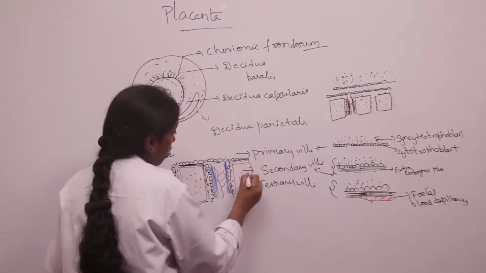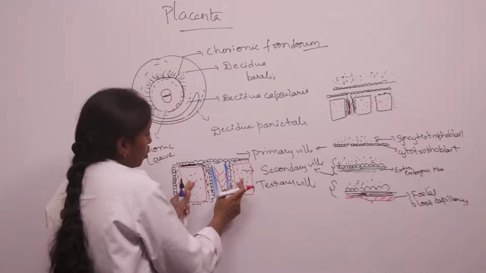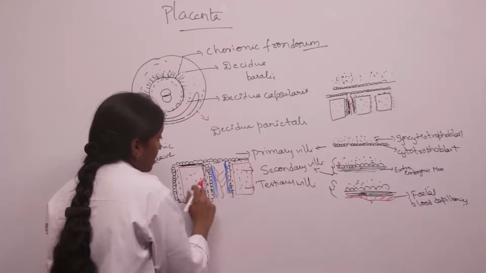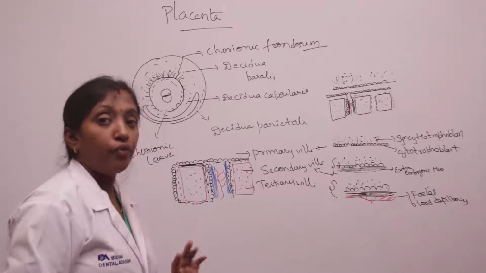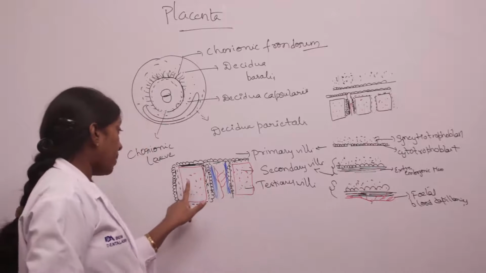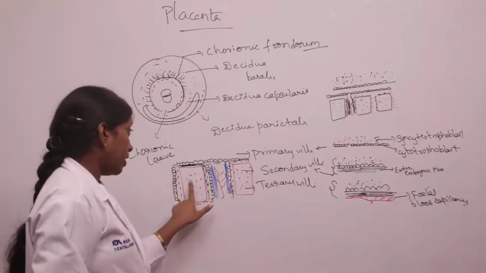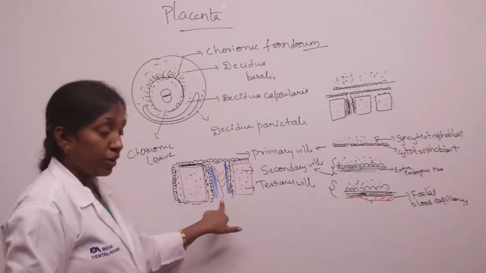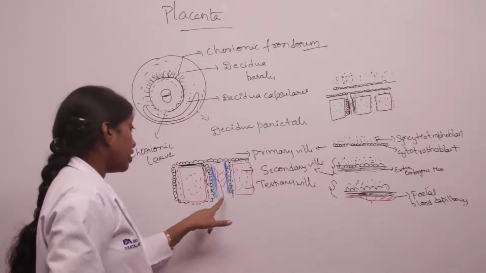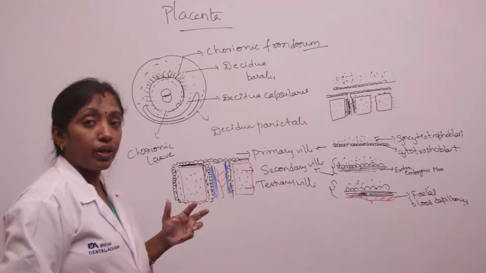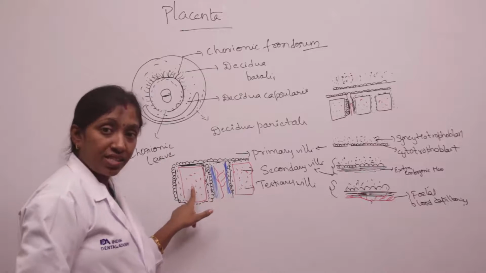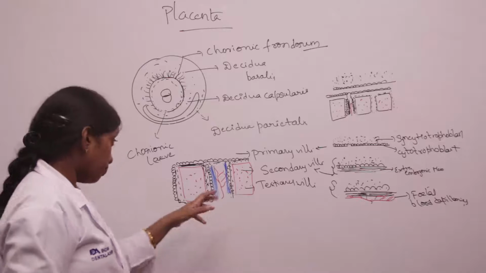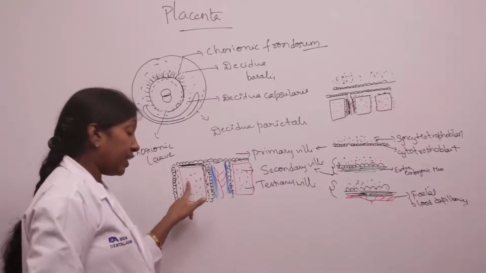Now what happens here is the exchange of gases takes place through these villi, the fetal blood capillaries. The exchange of nutrients also takes place here, because the maternal blood supplies the nutrients, water and electrolytes to the fetal blood, and the fetus also excretes urea waste products through these villi, into the villi and into the intervillous spaces.